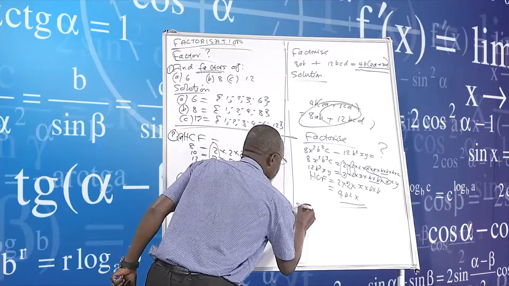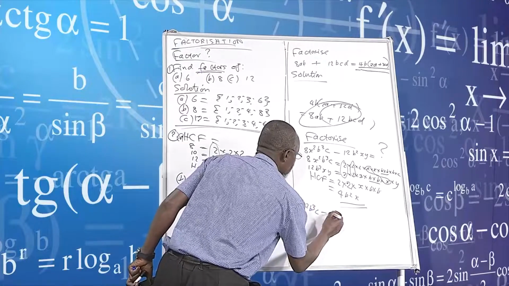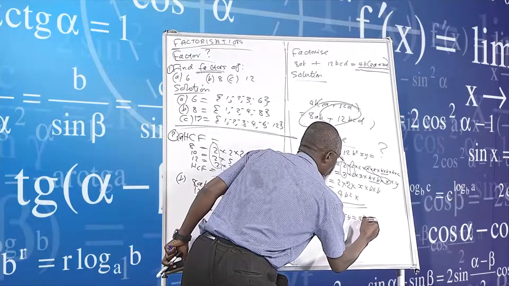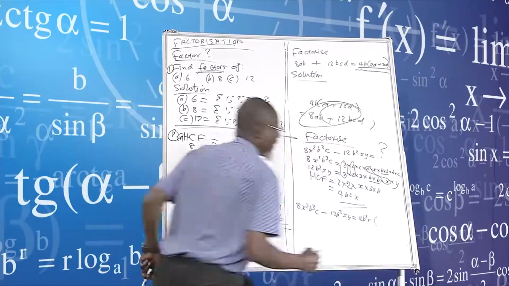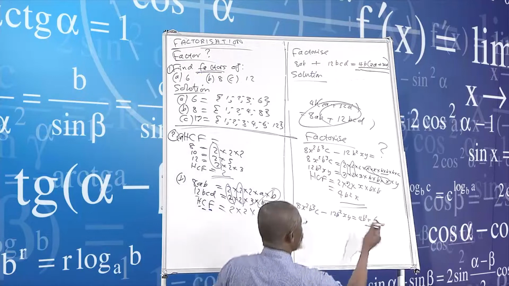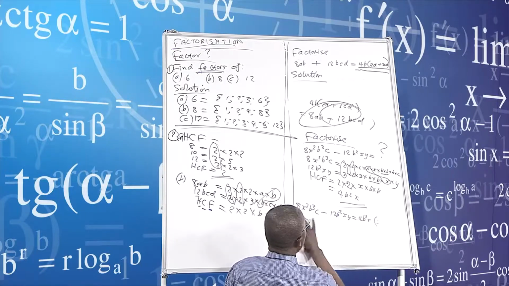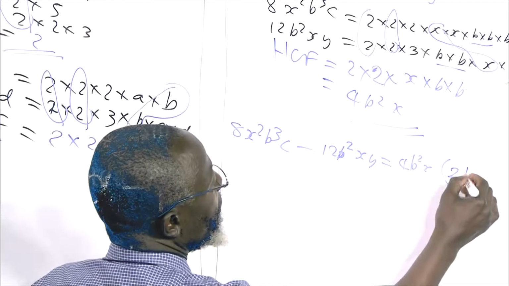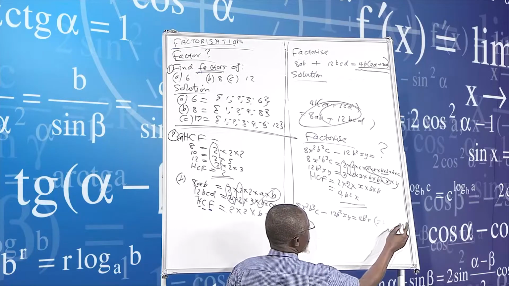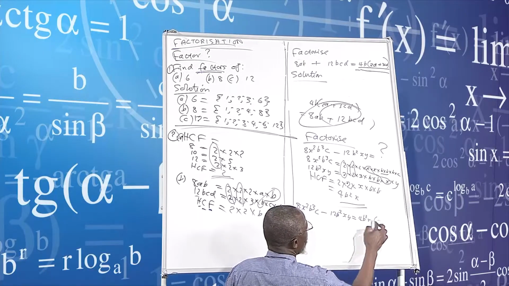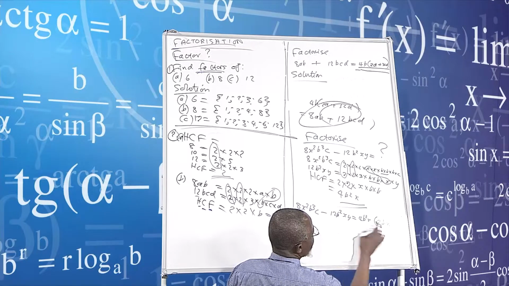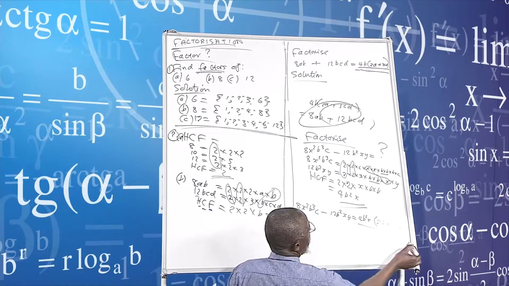I now write this one to say 8x squared b to the power 3 minus 12b squared xy is now equal to 4b squared x, bracket like this. I'm now following what I've done at the top. Now I divide 4 into 8, 2. And then b squared, b remains. And then x, x remains. Then the minus sign. And then again 4 into 12, 3. b and b cancel, and then x and x will cancel, y remains. So our answer now becomes that one.